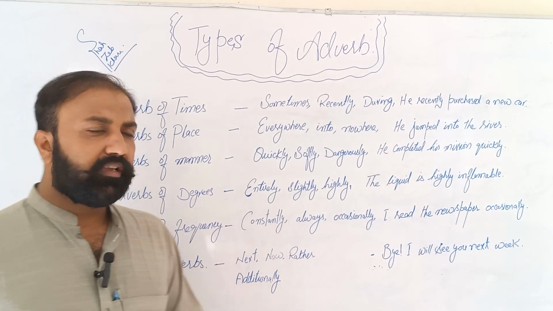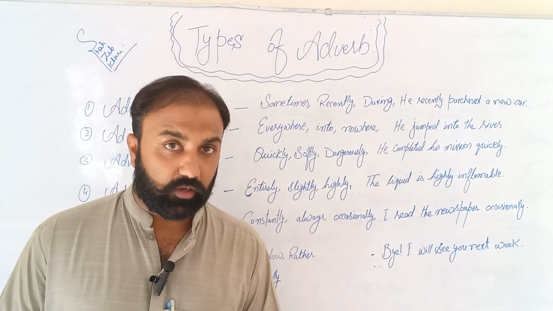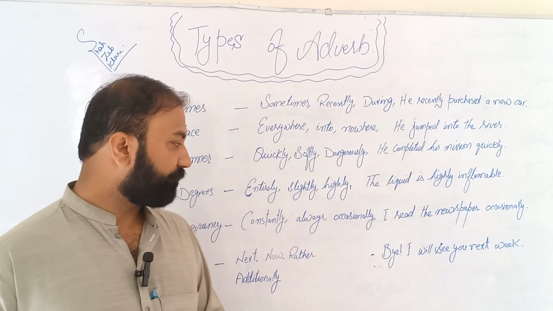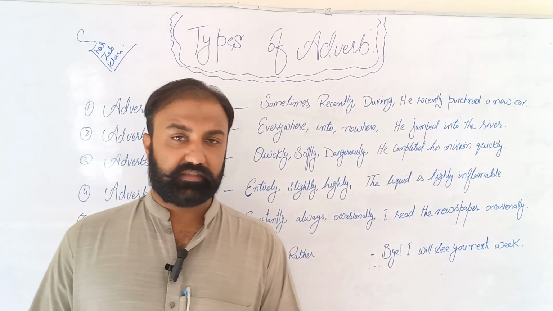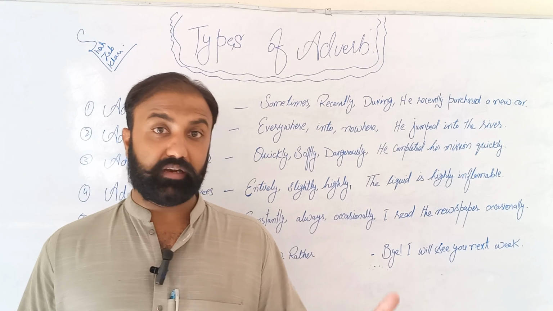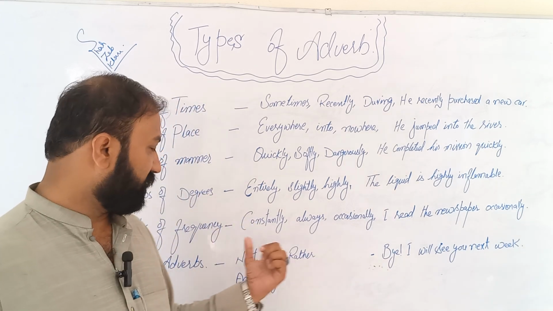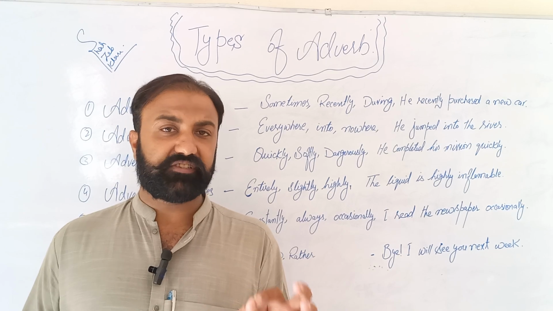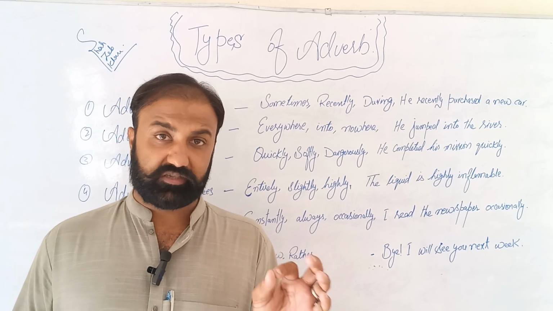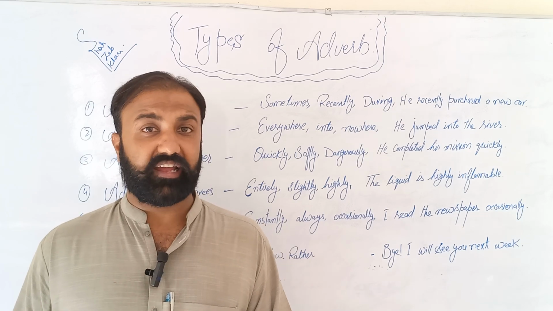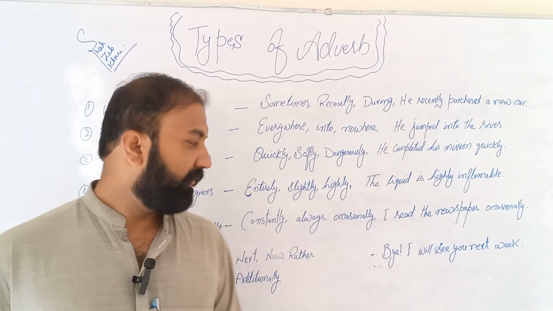For example, he has been working constantly to pass competitive exams. Similarly, I read the Dawn newspaper occasionally. Occasionally means sometimes, not regularly. So this talks about frequency. He always comes to school on time. It means what is the consistency? He always comes, and always comes on time.